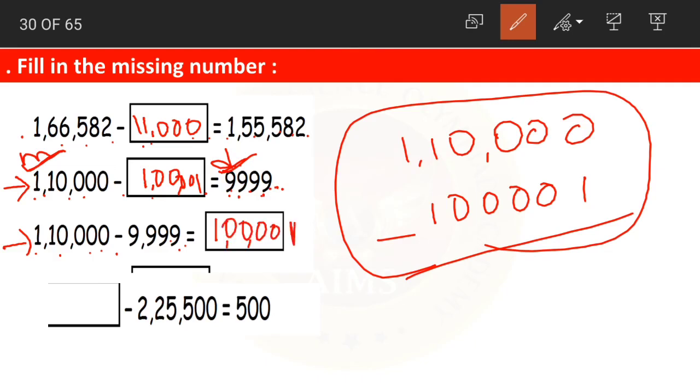1,01,000 is our answer. Yes. Now coming to the last question. Dash minus 2,25,500 is equal to 500. See, larger minus smaller is equal to difference.